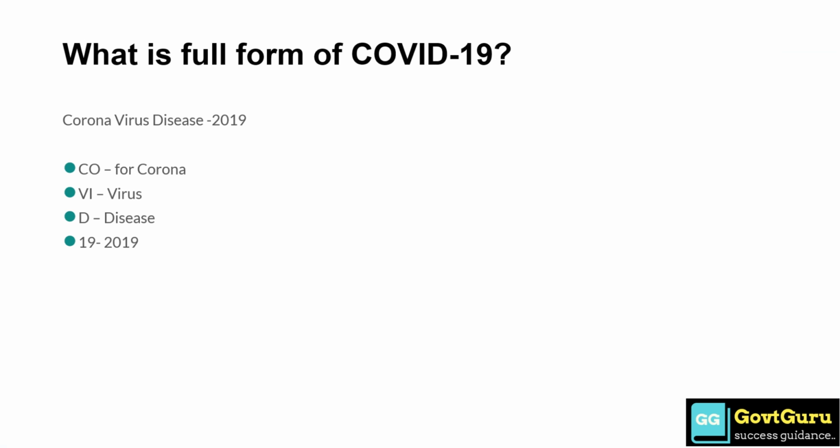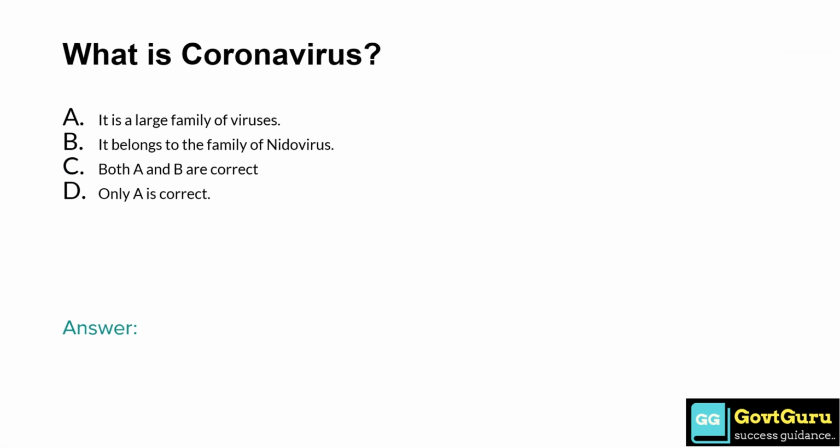What is the full form of COVID-19? So it is coronavirus disease 2019. So CO for corona, VI for virus, D for disease, and 19 for 2019. So it is coronavirus disease 2019. What is coronavirus? Option A, it is a large family of viruses. Option B, it belongs to the family of nidovirus. Option C, both A and B are correct. Option D, only A is correct. So the answer is option C, both A and B are correct.